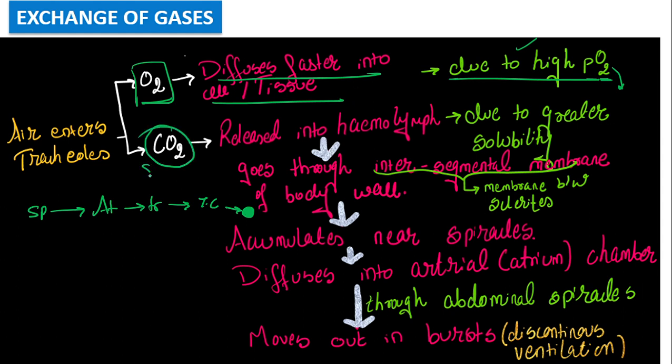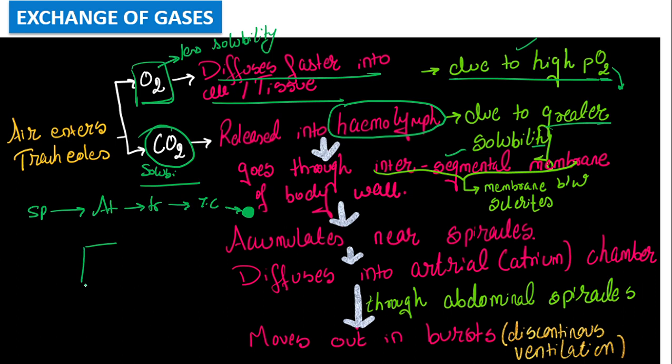But when we talk about carbon dioxide, it has more solubility. Oxygen has less solubility. Due to greater solubility, carbon dioxide is going to mix with the hemolymph. It is going to diffuse in the hemolymph, and this hemolymph goes to the intersegmental membrane.